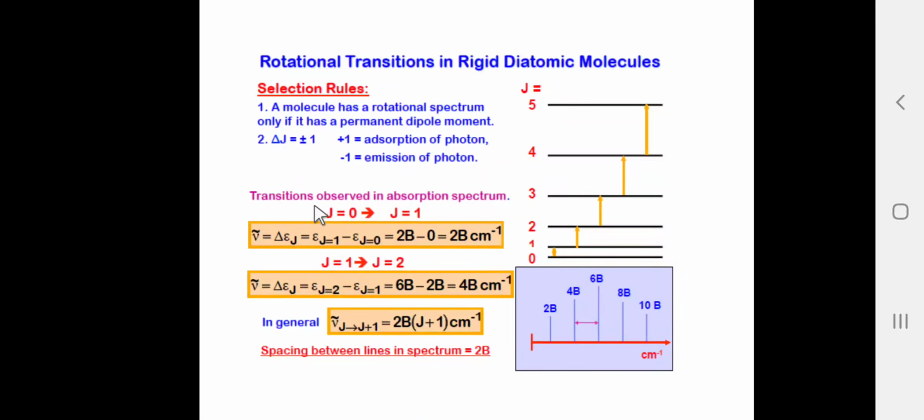Then the transition observed in the absorption spectrum, J is equal to 0 to J is equal to 1: the first line is obtained at 2B centimeter inverse. J is equal to 1 to J is equal to 2: 4B centimeter inverse. This is a general transition J to J plus 1, and the spacing between the lines in the spectrum is 2B. Again these are the transitions, and this is the rotation spectra.